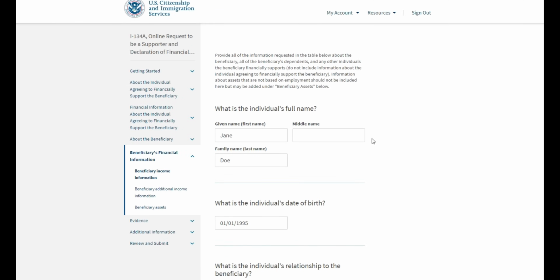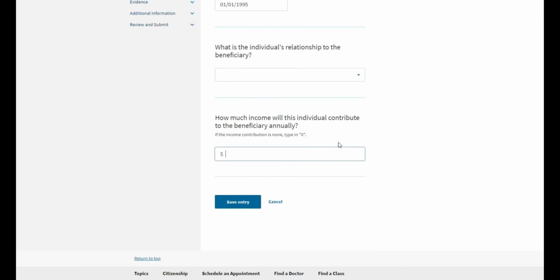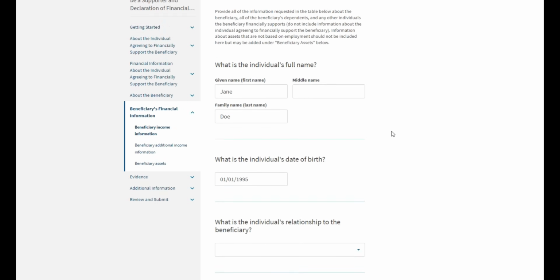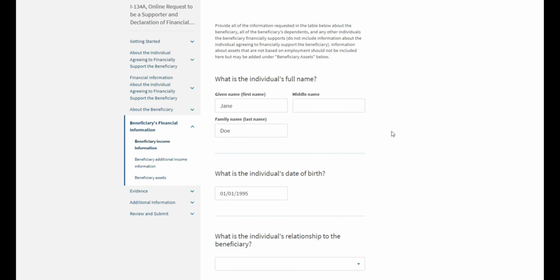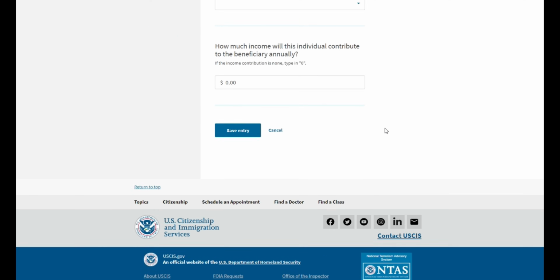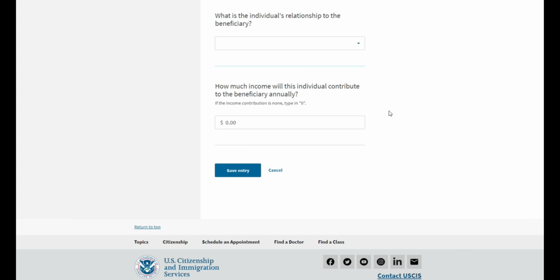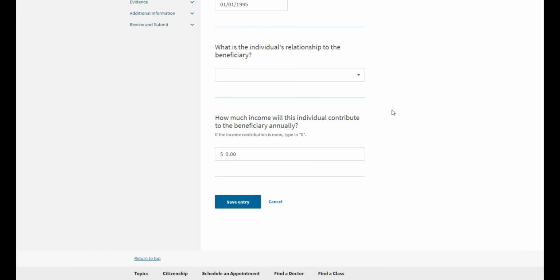Now, in most cases, the income will probably be zero, especially because the person probably is not currently employed, and because they're not located in the US, they do not have any income from the United States either. If you believe that the beneficiary has a job that still brings them an income, maybe it's some kind of international job or company, then you can certainly try to include that income here. However, for the most part, you probably will have to write 0.